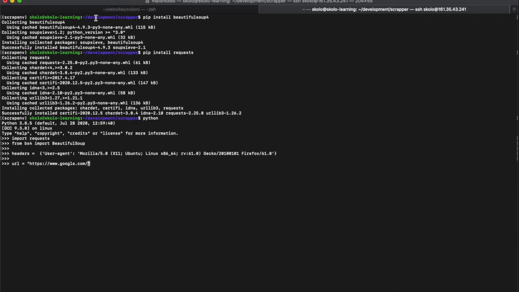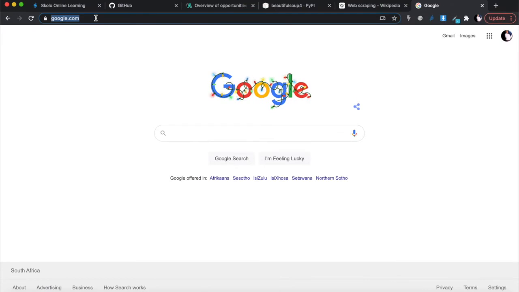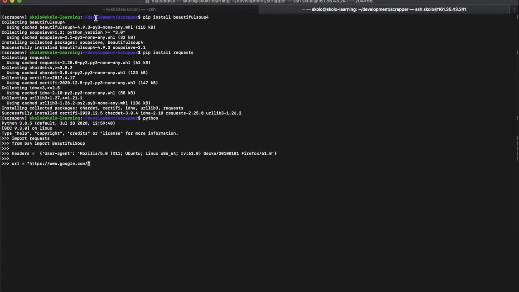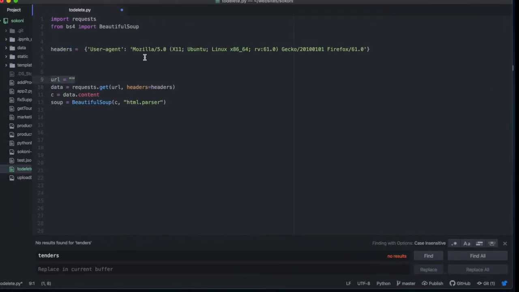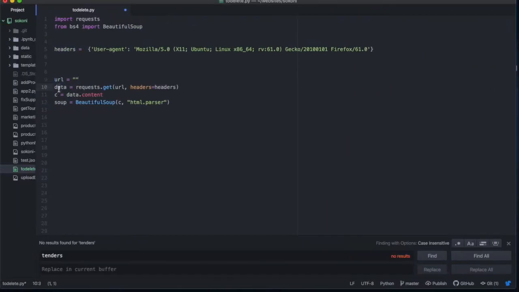That's why I usually go to the site first and copy and paste the URL from the top of the page so I don't get it wrong. Okay, so let's say this is our URL. And once we have that URL, we want to get the data from that URL.